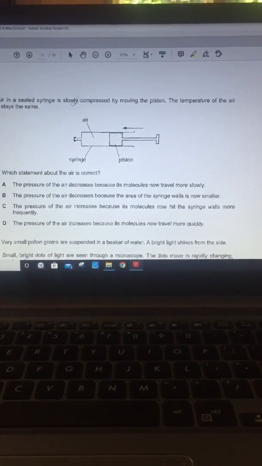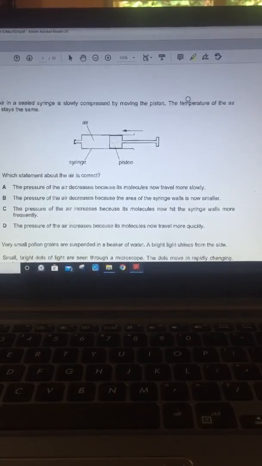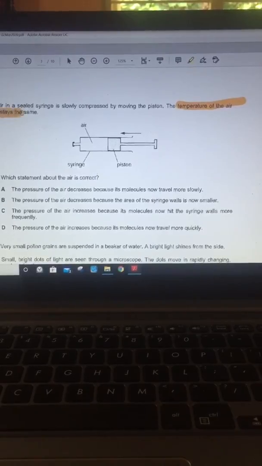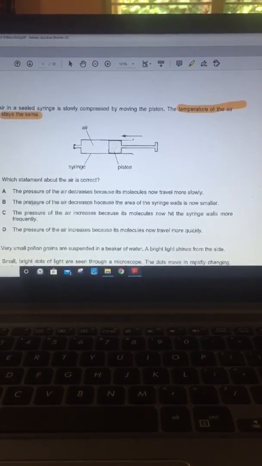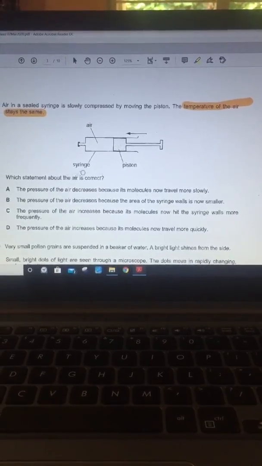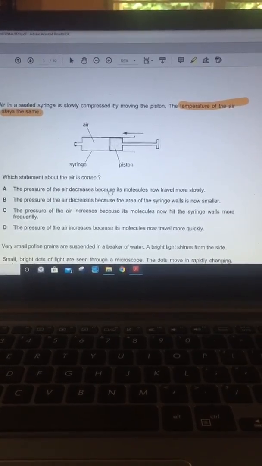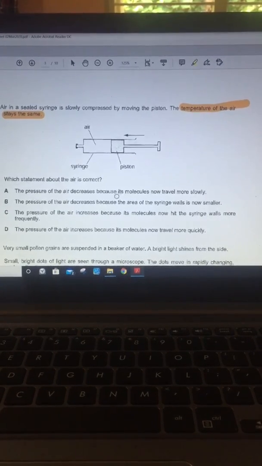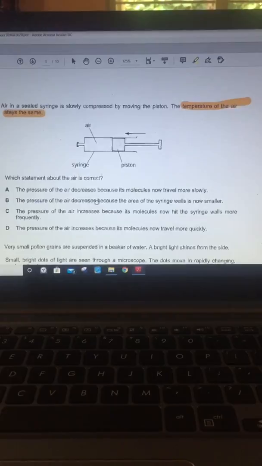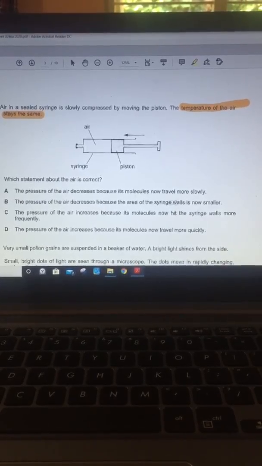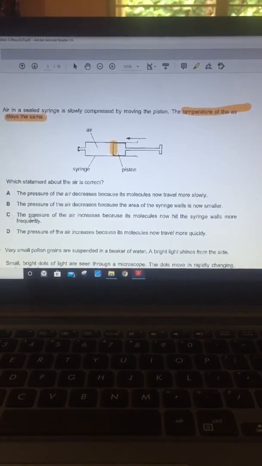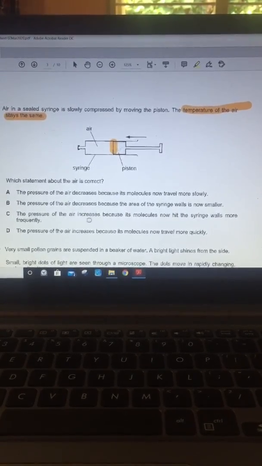Air in a sealed syringe is slowly compressed by moving the piston. The temperature of the air stays the same. Temperature stays the same. Volume is being decreased. Which statement about the air is correct? The pressure of the air decreases. No, volume is decreased, so the pressure should increase. The pressure of the air decreases because the area of the syringe walls is now smaller. No, the area of the syringe walls remains the same. The pressure of the air increases, right?